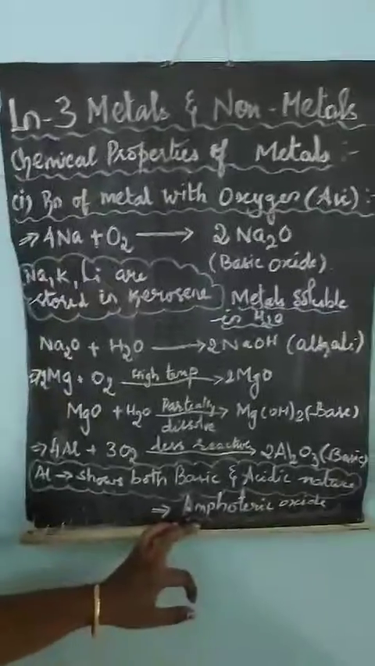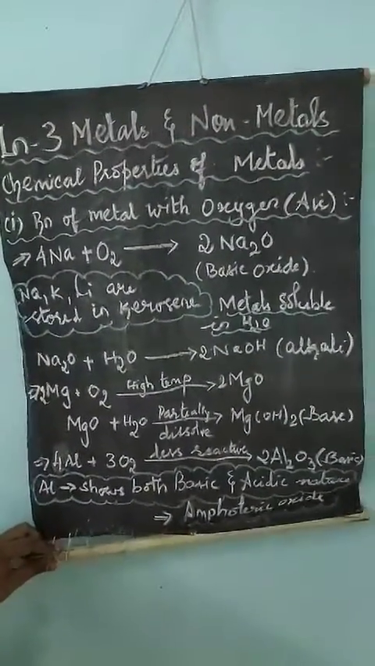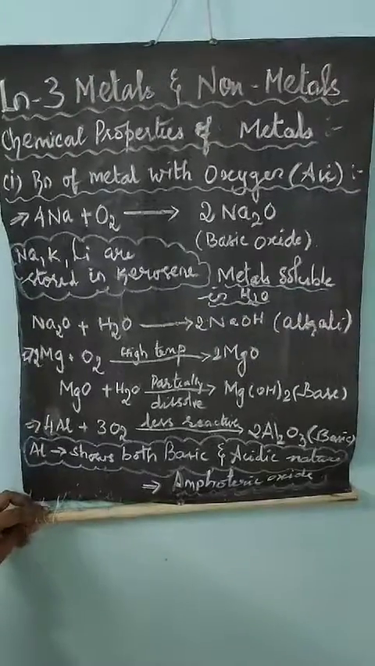Today we are going to see a very interesting topic, that is chemical properties of metal. Last class we completed the physical properties of metal and non-metal. Now we are going to see the chemical properties of metal. Here are some of the metals, and we are going to see the chemical property, that is how they are reactive with other chemicals.